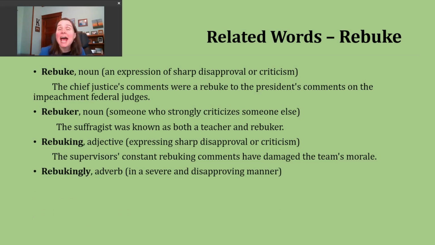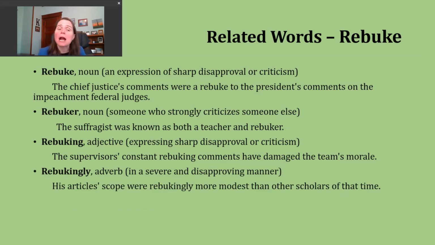Related to that, we have an adverb. We're going to take our adjective, we're going to add that ly suffix, and this is going to describe something being done in a severe and disapproving manner. An example of this: his article's scope were rebukingly more modest than other scholars of that time.